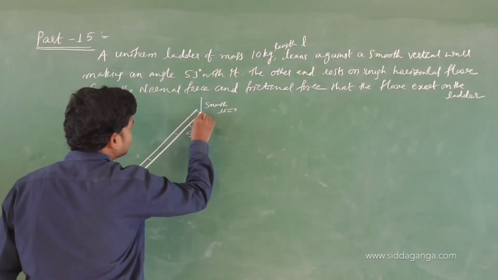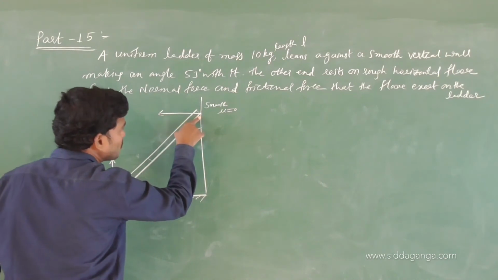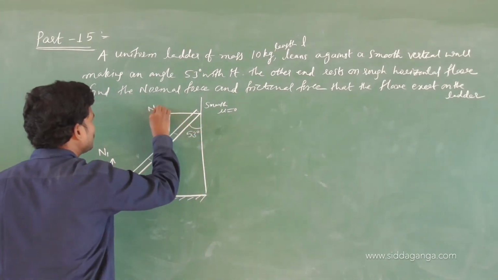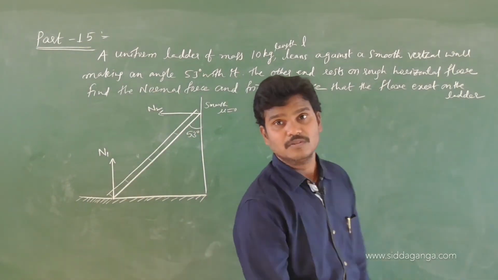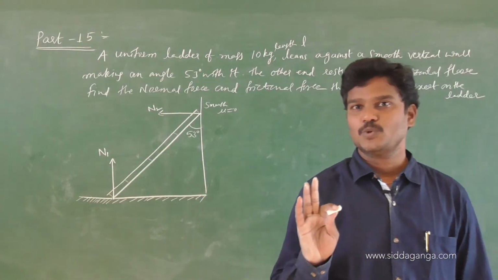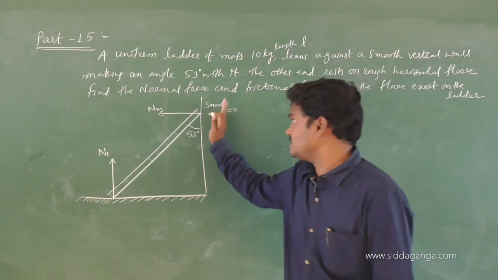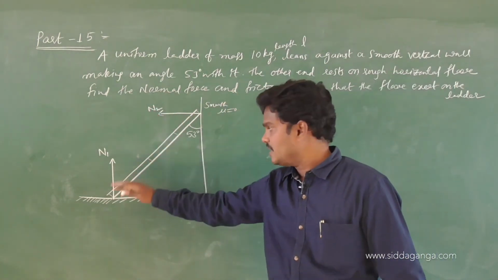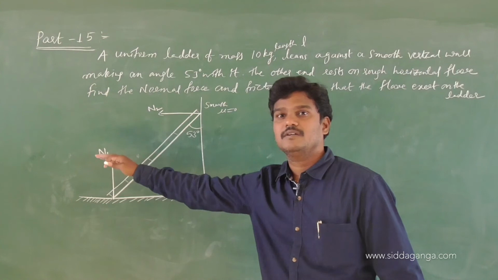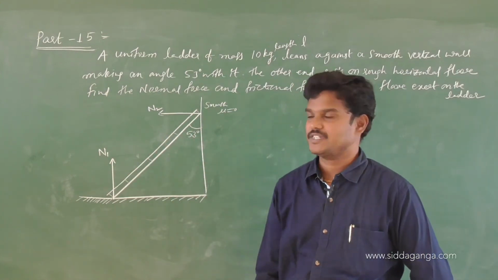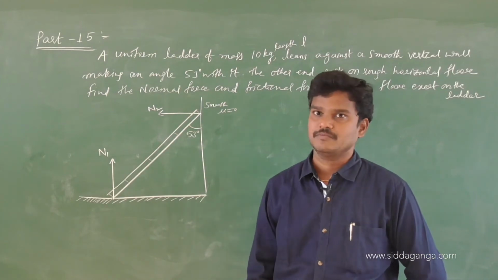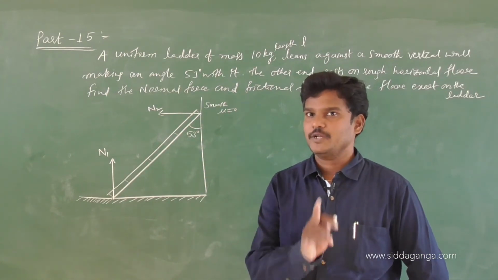And here, this is also a contact surface, and let me write N2 as the normal reaction force. N1 and N2 are the normal reaction forces exerted by these surfaces on the ladder. This is our target: we need to find N1 and N2.